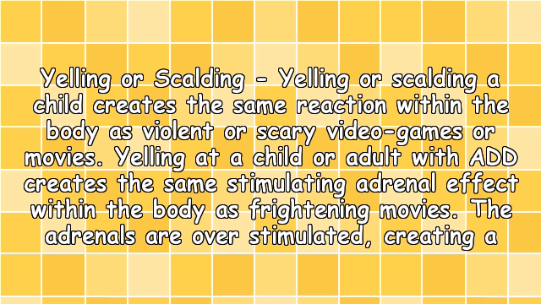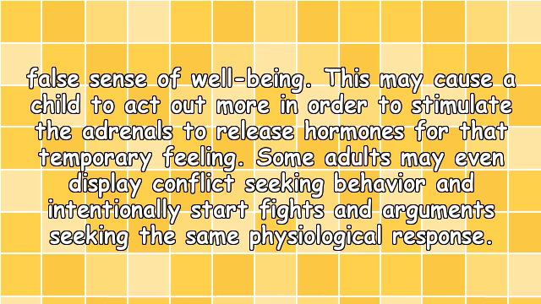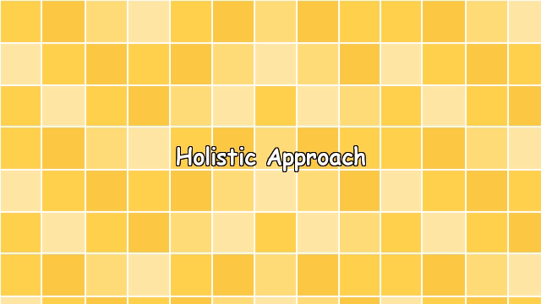Yelling or scolding a child creates the same reaction within the body as violent or scary video games or movies. Yelling at a child or adult creates the same stimulating adrenal effect within the body as frightening movies. The adrenals are overstimulated, creating a false sense of well-being. This may cause a child to act out more in order to stimulate the adrenals to release hormones for that temporary feeling. Some adults may even display conflict-seeking behavior and intentionally start fights and arguments seeking the same physiological response.